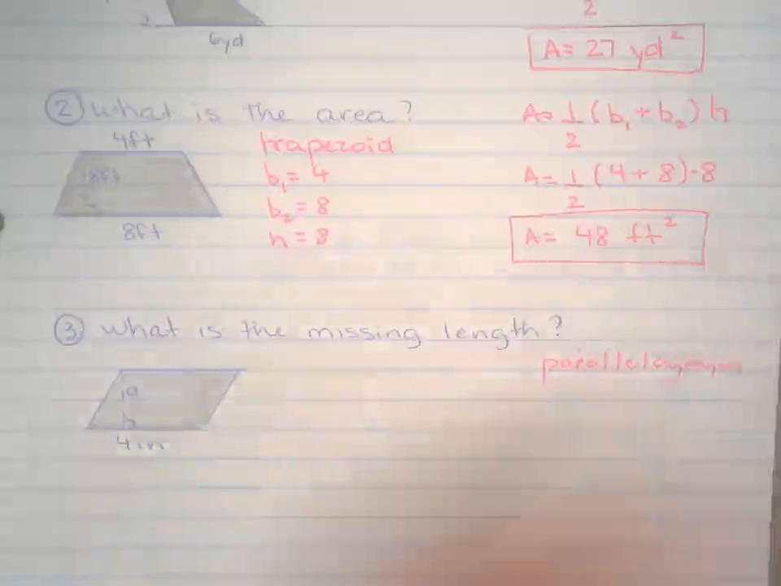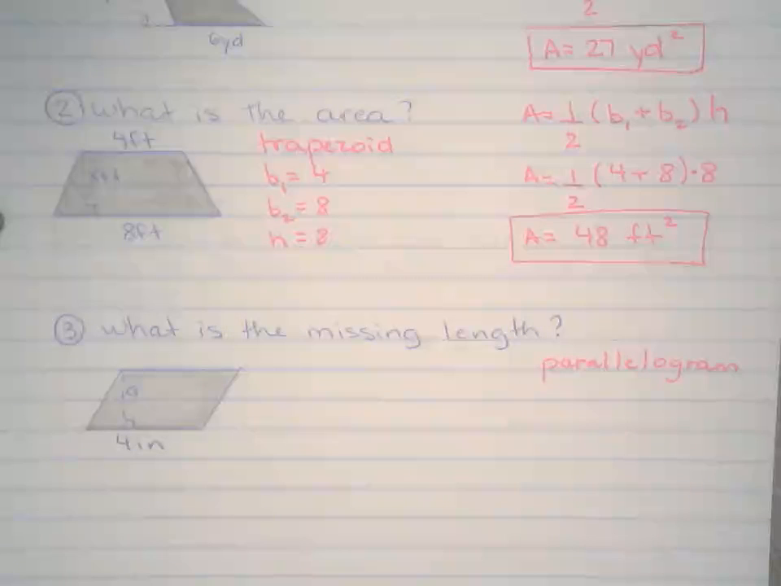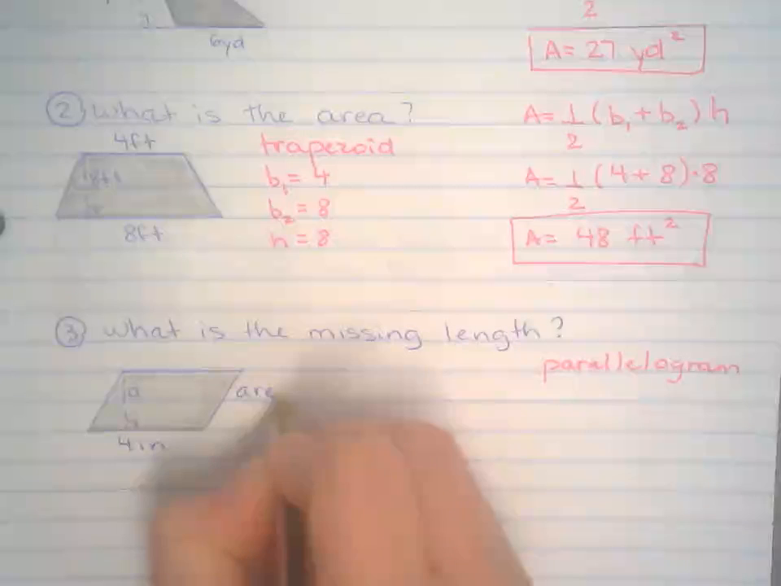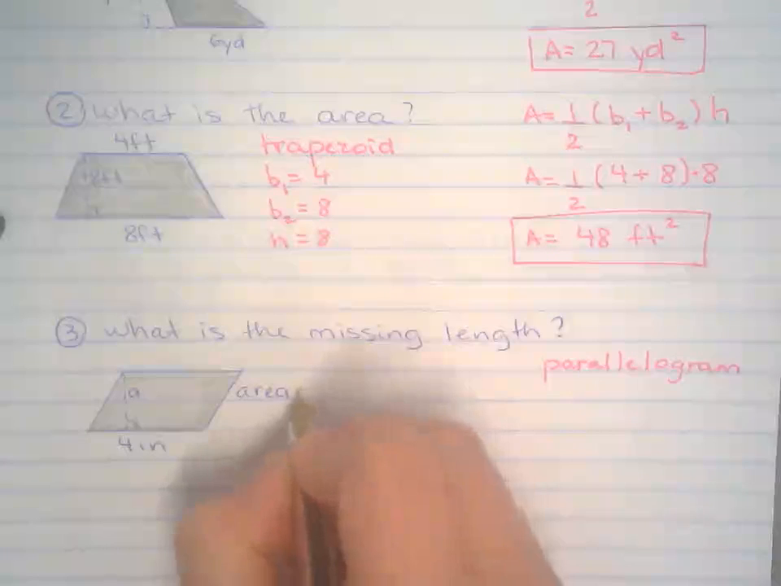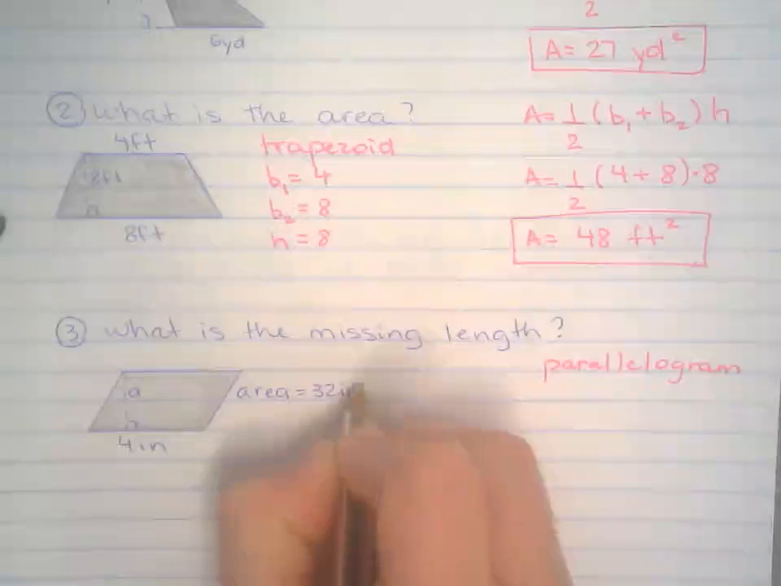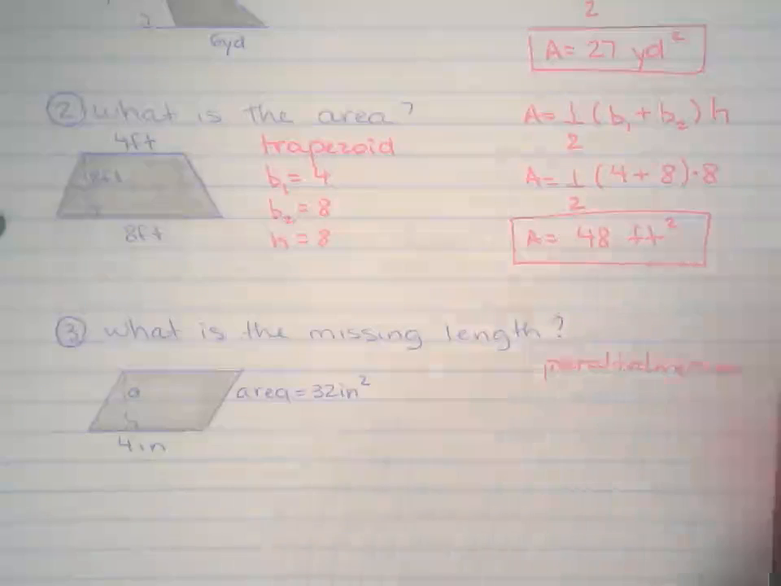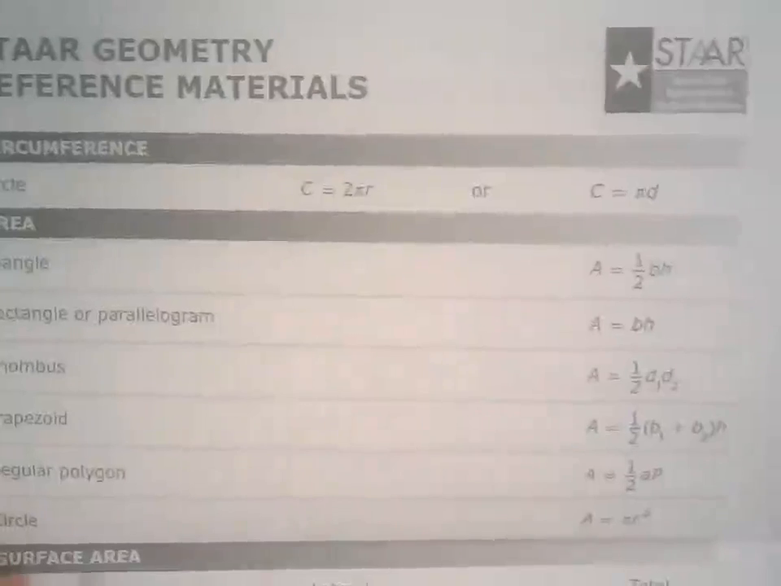And we're missing a piece of information right here. This is also given from the question. So the area of this parallelogram is 36 square inches. Sorry about that. So let's go back to our formula chart.